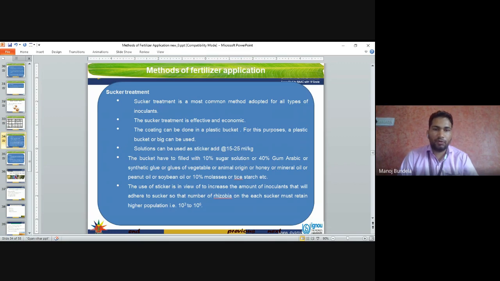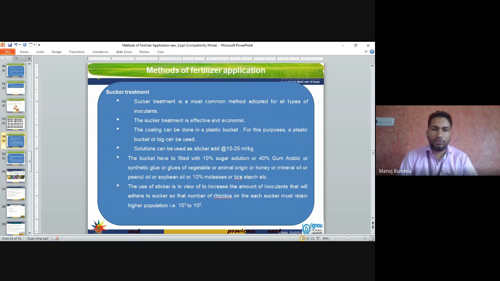The packets have to be filled with 10% sugar solution, 40% gum arabic, synthetic glues, glues of vegetable or animal origin, honey, mineral oil, peanut oil, soybean oil, 10% molasses or rice syrup.